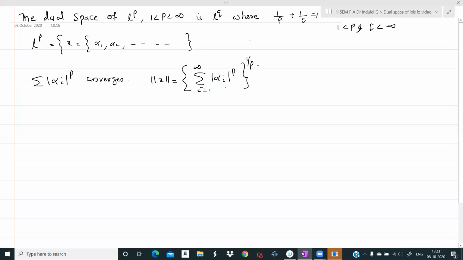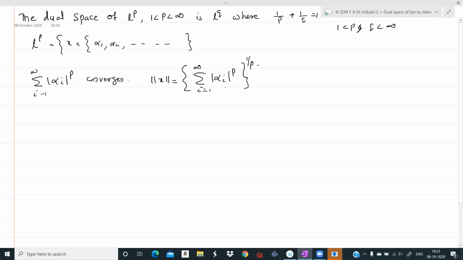Similarly, the norm in LQ space. Similarly, the convergence nature in LQ: for a sequence alpha 1, alpha 2, etc. to be a sequence in LQ, sigma i from 1 to infinity modulus alpha i raised to Q should converge, and the norm in LQ space is sigma i from 1 to infinity modulus alpha i raised to Q, the whole raised to 1 by Q.